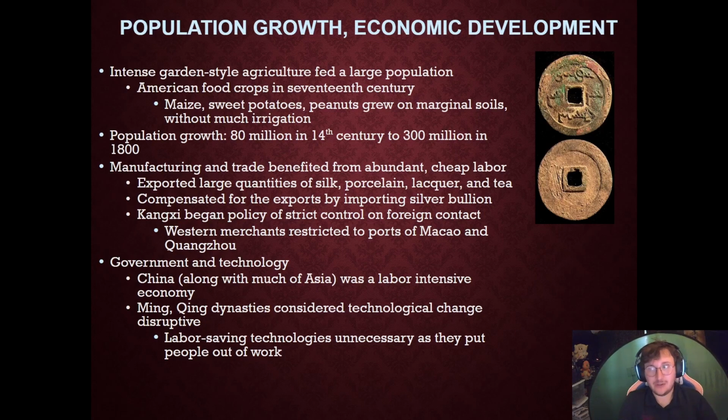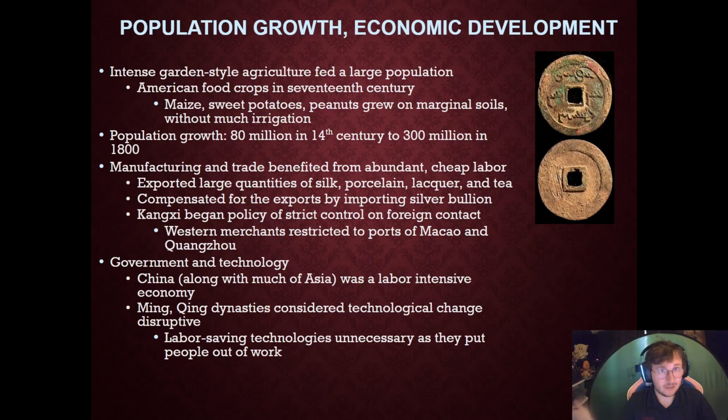Manufacturing and trade benefited from abundant, cheap labor. They exported large quantities of silk, porcelain, lacquer, and tea. They're compensated for these exports by silver bullion, which is silver money, which is in great supply in Europe